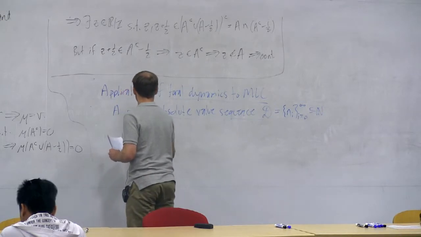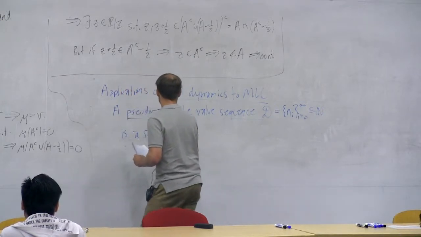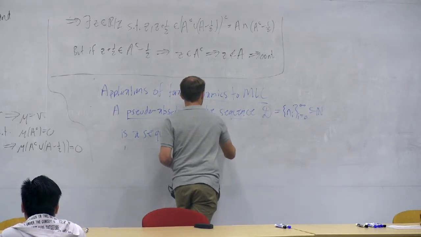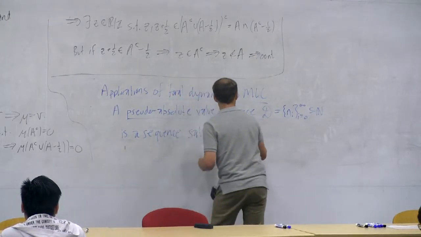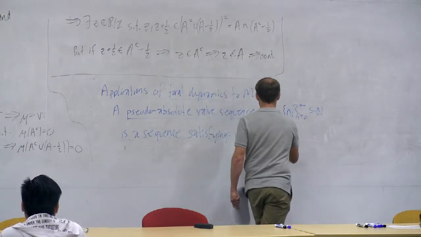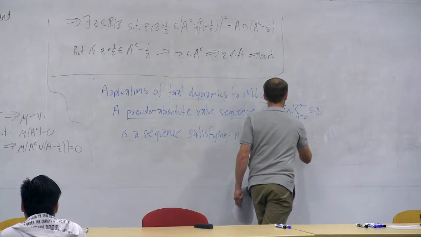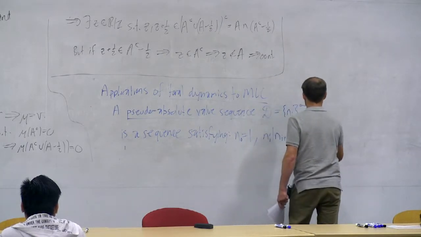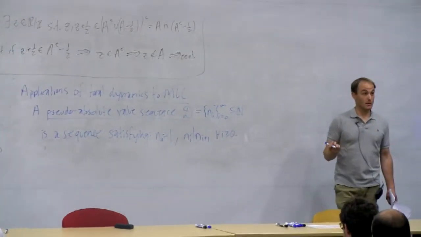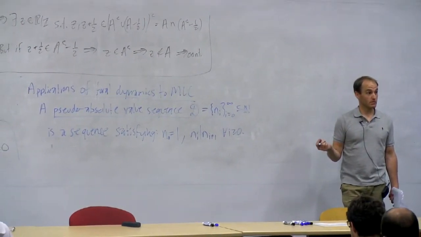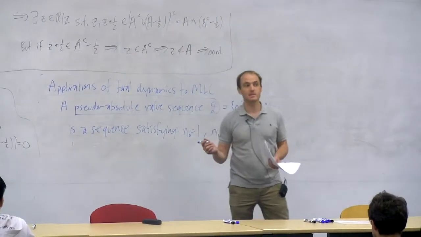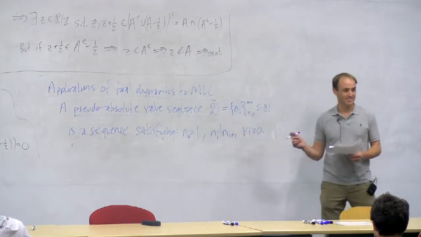It is a sequence satisfying n naught equals 1, and each subsequent n divides the next one: n_i divides n_{i+1} for all i. Okay? So an example would be you just take all the powers of 2: 1, 2, 4, 8, whatever. A more complicated one? Well, there's no really complicated one. This is the definition. It's not a complicated definition.